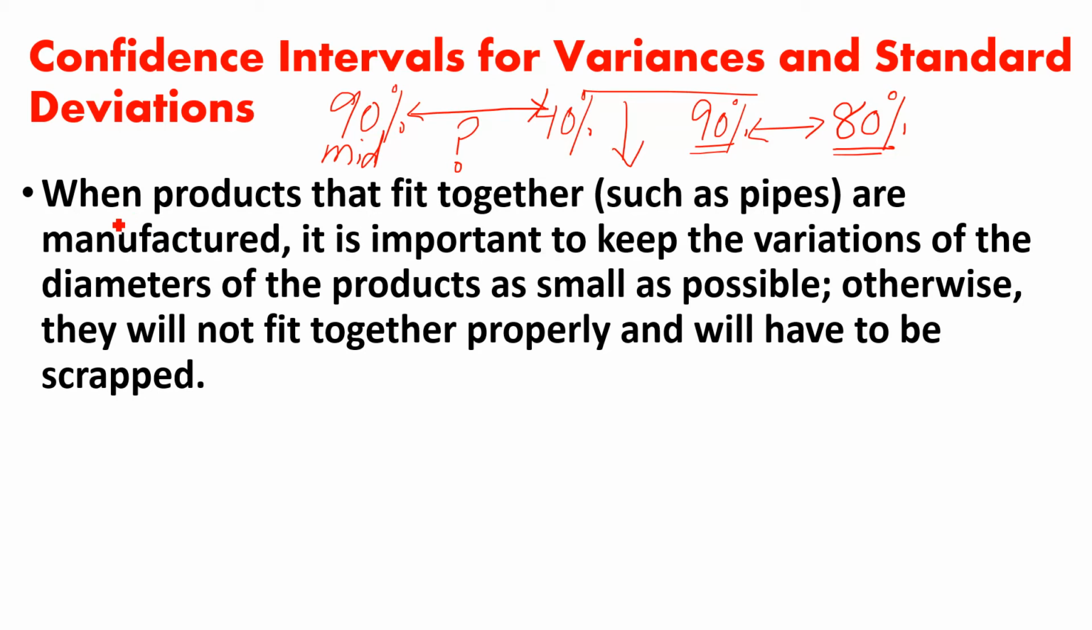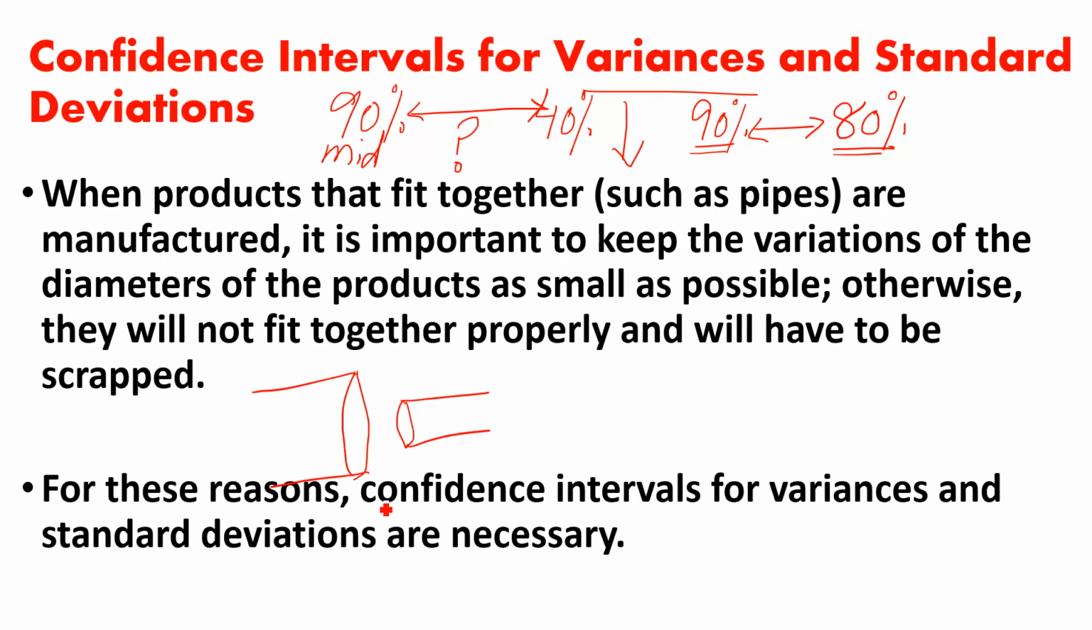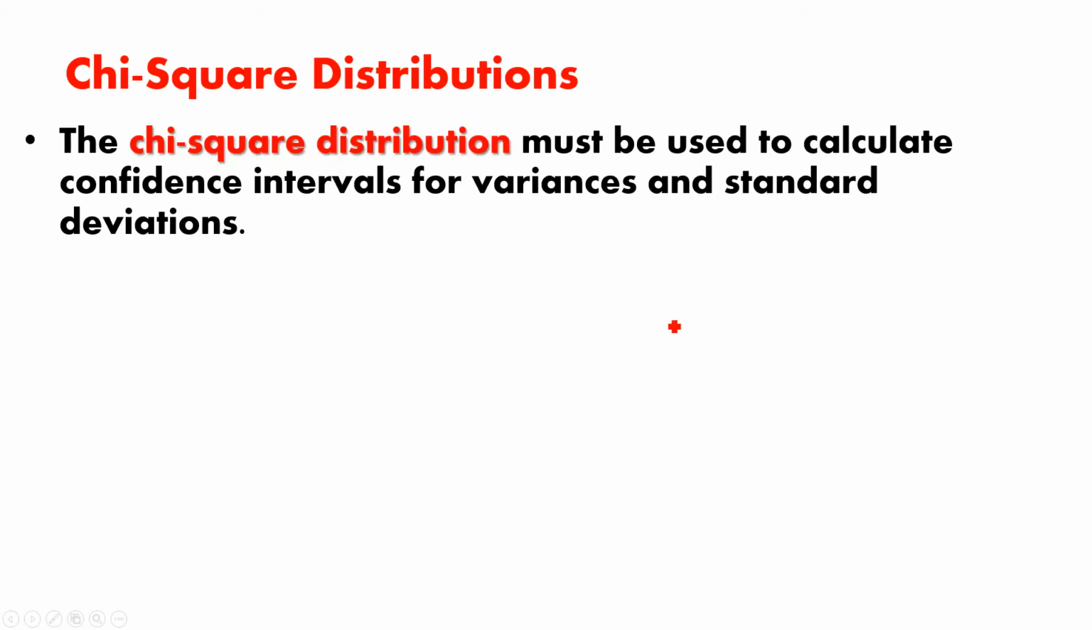One more example: when products that fit together, such as pipes, are manufactured, it is important to keep the variations of the diameters of the products as small as possible. Otherwise, they will not fit. See, if one pipe diameter is like this and the other is small, they will not fit properly because there is a big variance, and they will have to be scrapped. So from this example, it is clear the variance should be small. And for these reasons, confidence intervals for variances and standard deviations are necessary.